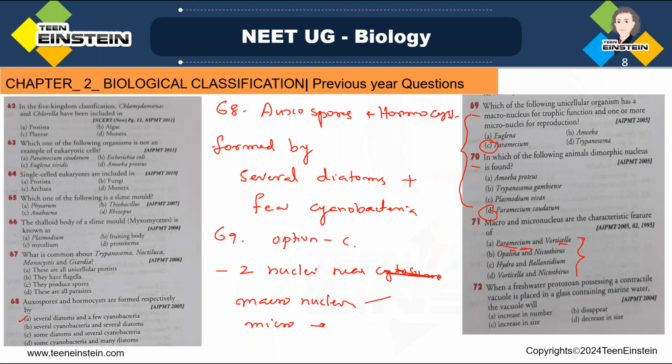Micronucleus, because it helps with reproductive purposes. The macronucleus controls the daily synthetic activities, the vegetative activities and the metabolic functions, and all the asexual work, controlling the cell and the asexual reproduction. So the macronucleus contains multiple copies of DNA. But the micronucleus is related with reproduction, sexual reproduction.